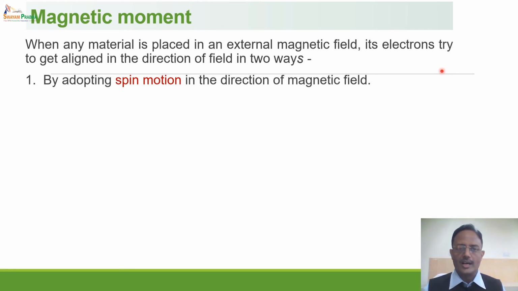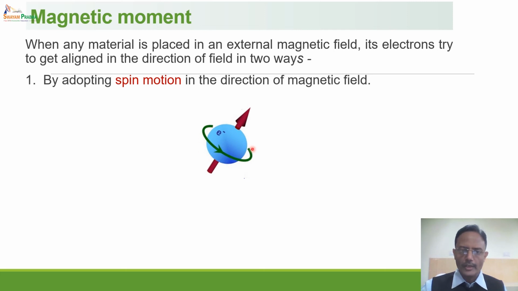Now let us see how it aligns its spin motion in the direction of magnetic field. Consider any electron spinning in a particular direction. We know that it behaves as a bar magnet with magnetic moment directed in this particular direction. Now in the absence of magnetic field, these bar magnets are randomly oriented.